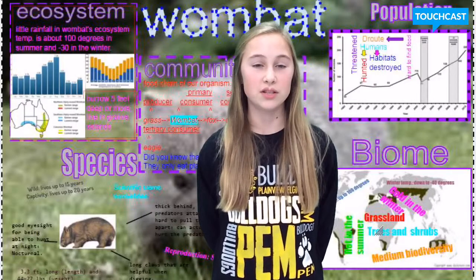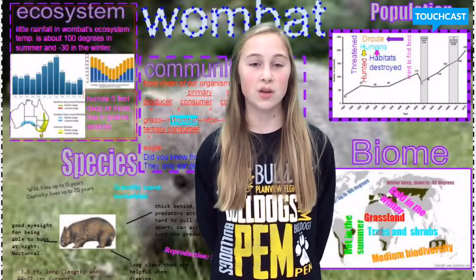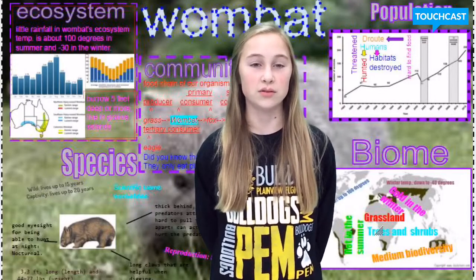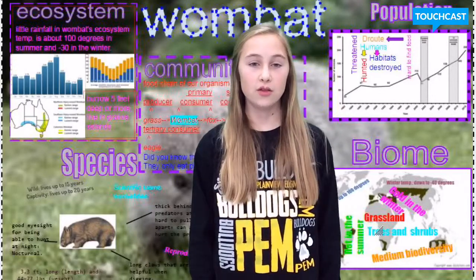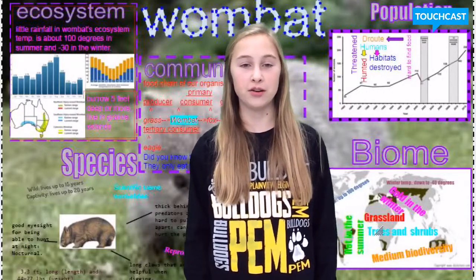The wombat reproduces sexually, which means it needs another wombat to reproduce. The length of a wombat is 3.3 feet and the weight is 44 to 77 pounds. The wombat lives in the grassland biome. In the grassland biome, there is high biodiversity.